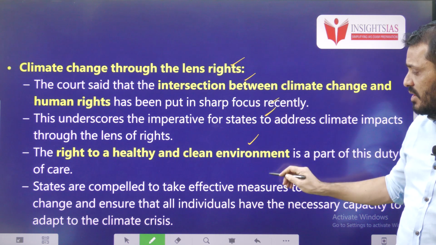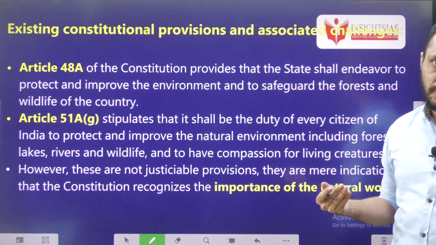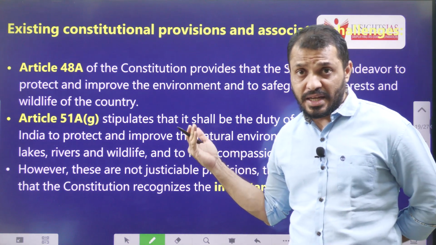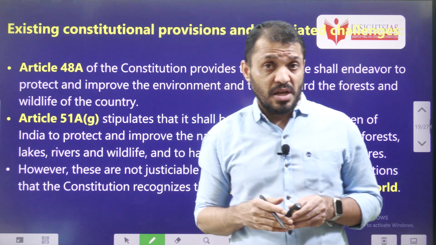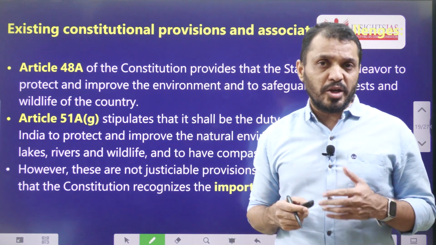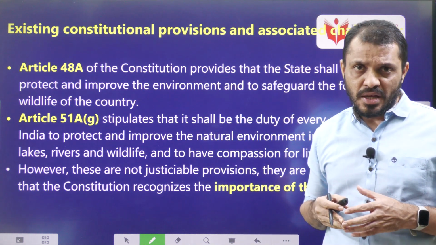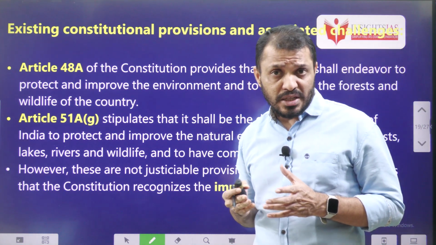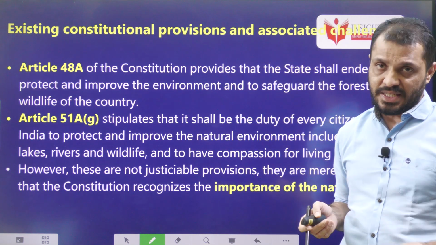While we are protecting the climate, we are promoting rights also. And the Constitution clearly mentions Article 48A, a DPSP, and this principle advises the government to protect wildlife, forests, and the climate and environment also. Actually, this Article 48A was not there in the original Constitution. It was added through the 42nd Constitutional Amendment Act 1976.